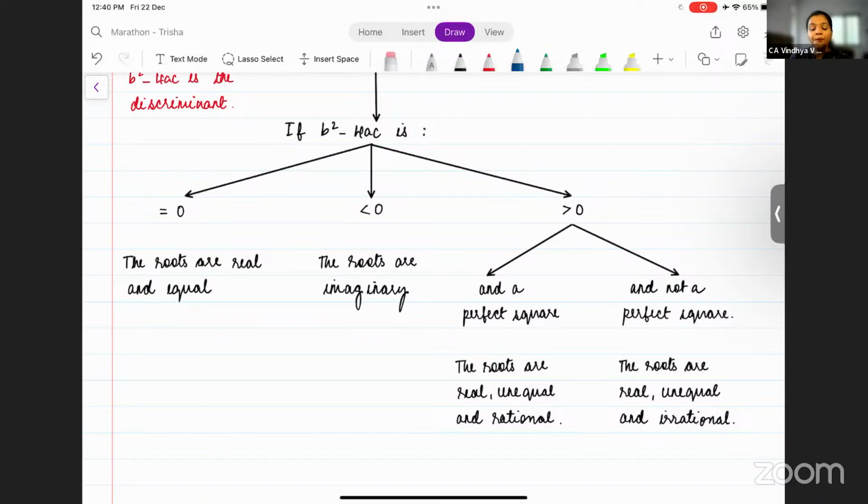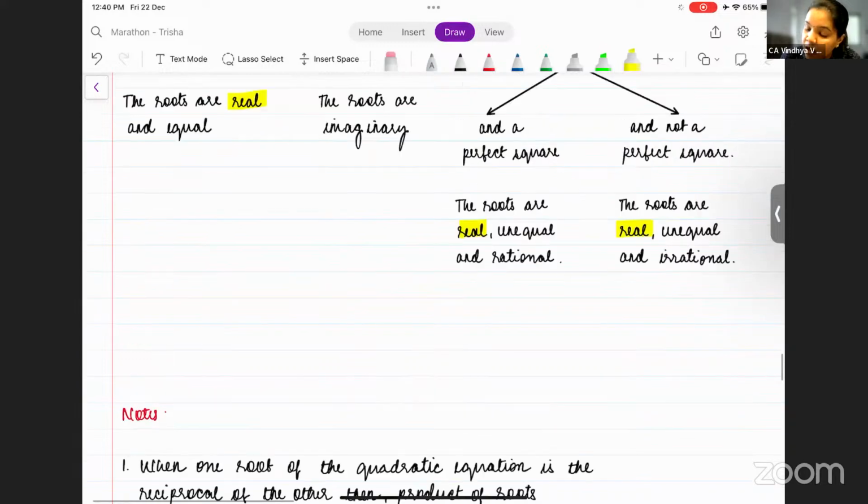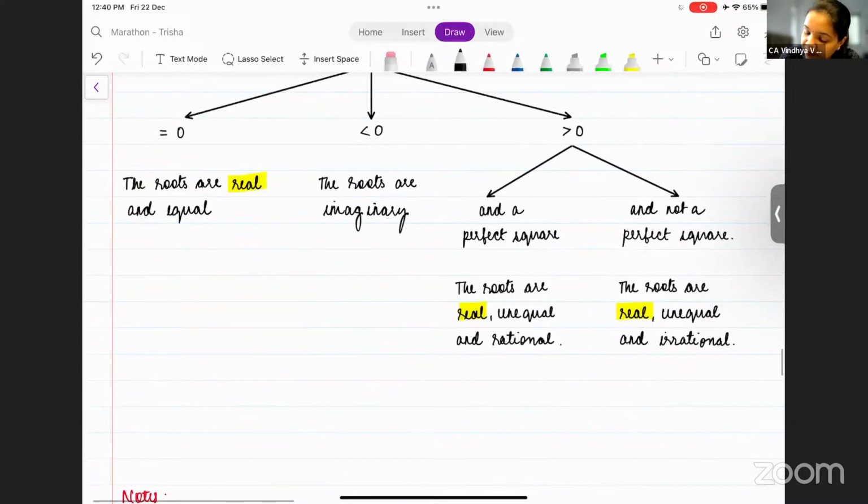So if I tell you the roots are real, then can I say that the value of b square minus 4ac will be greater than or equal to 0? Because in both equal to 0 as well as greater than 0, the roots are real. So when the roots are real, the value of b square minus 4ac is greater than or equal to 0.